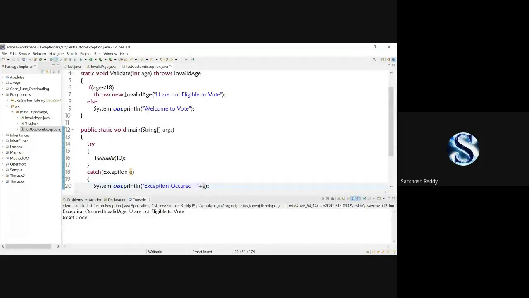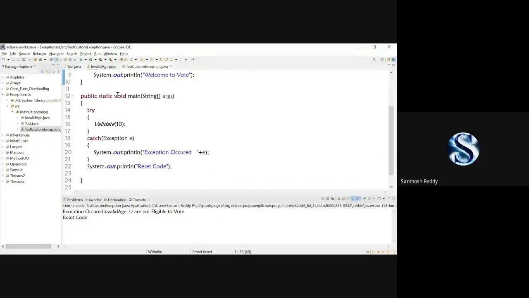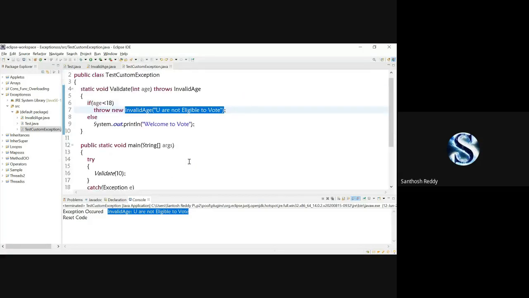Whatever exception is caught here will come and print in your catch block. So I'll save the code. Here you can check it out: Exception occurred. InvalidAge. You are not eligible to vote. This is your custom exception, where you have generated this exception. Like this, we can generate a number of exceptions.